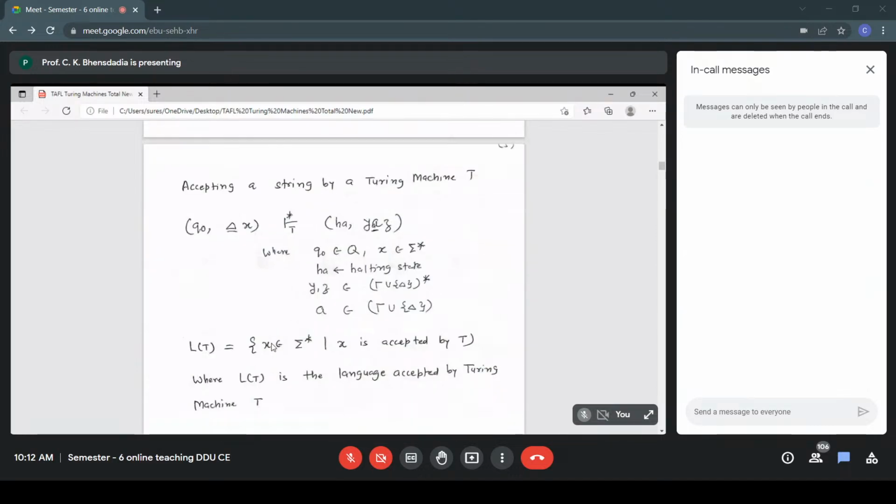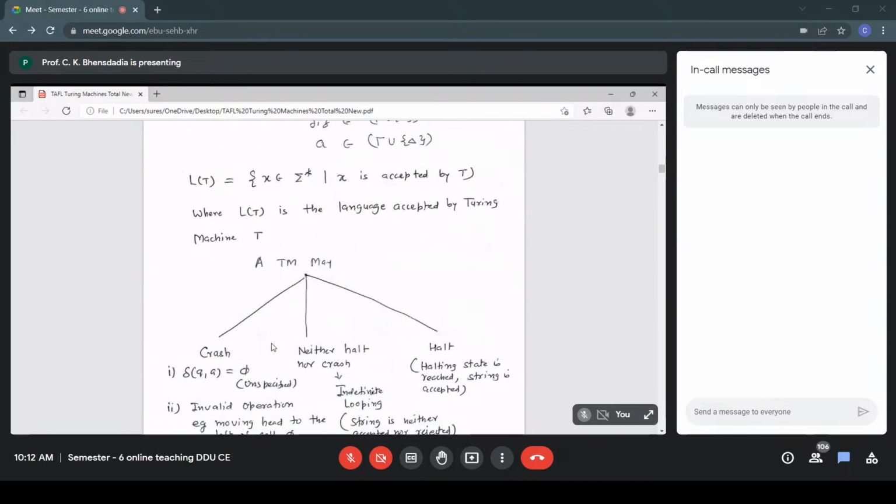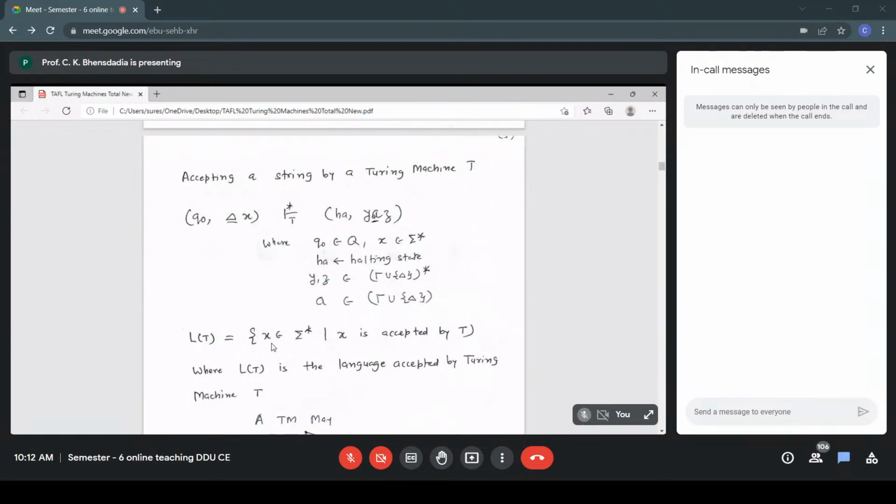The condition for acceptance of a string is here, and here the halting state comes into the picture. Accepting a string by a Turing machine T: it starts with a configuration Q0 blank X, and ultimately it has to reach the halting state. As per the formal definition of a TM, the initial state is Q0. We are checking whether the string X belonging to sigma star is accepted by the Turing machine T or not. So the initial configuration means the initial state Q0, and blank X.